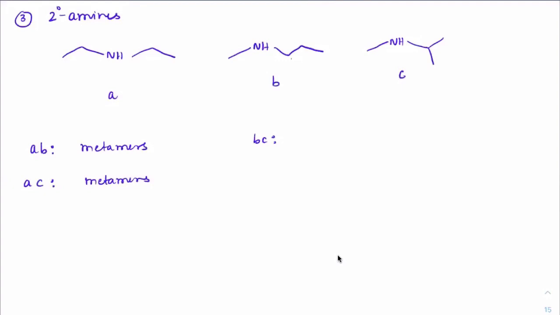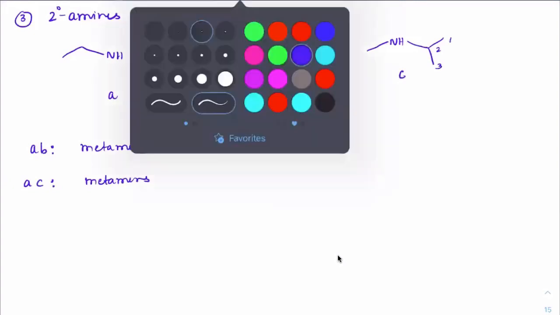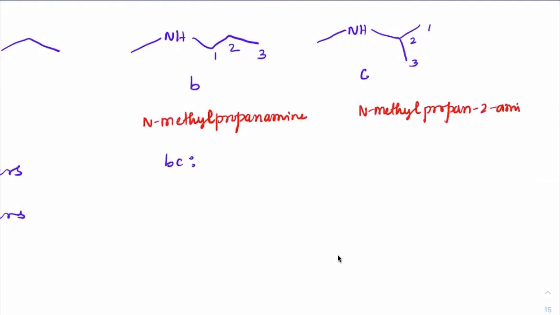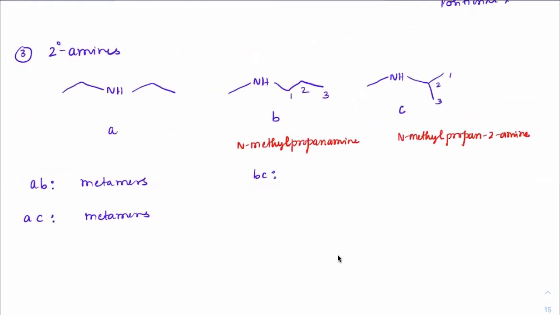Chalo, see. 1, 2, 3. 1, 2, 3. Okay. This is N-methyl. Okay, I'm writing the name now. Then you decide. Okay. This is N-methyl propanamine. This is N-methyl propan-2-amine. Now decide what is BC, everyone.